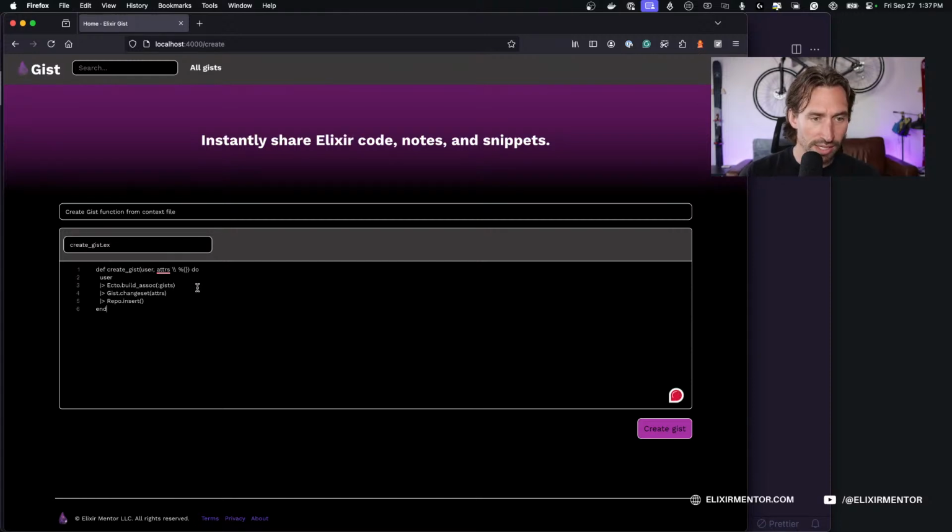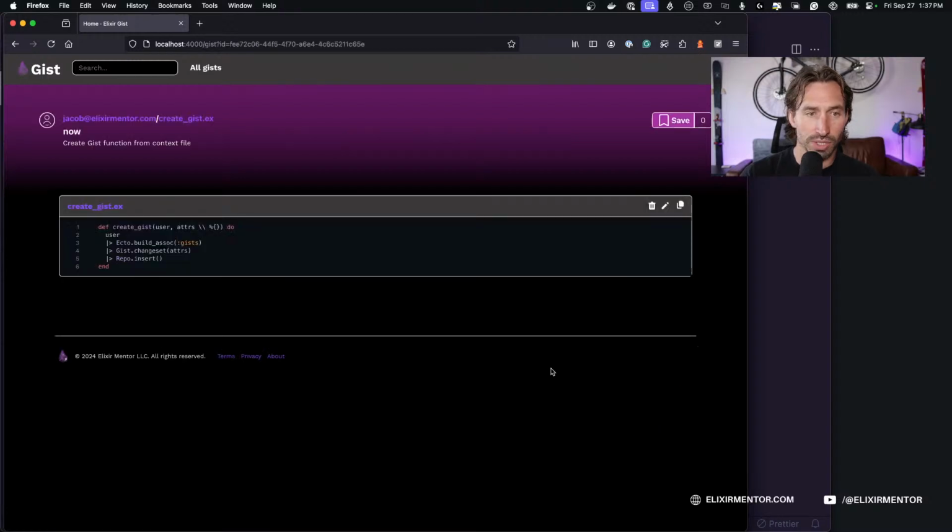And then we'll just go ahead and paste our code in there and make sure everything works. We create the gist. It takes us to the detailed gist view where, if we create it, we can edit and delete. All right, cool.